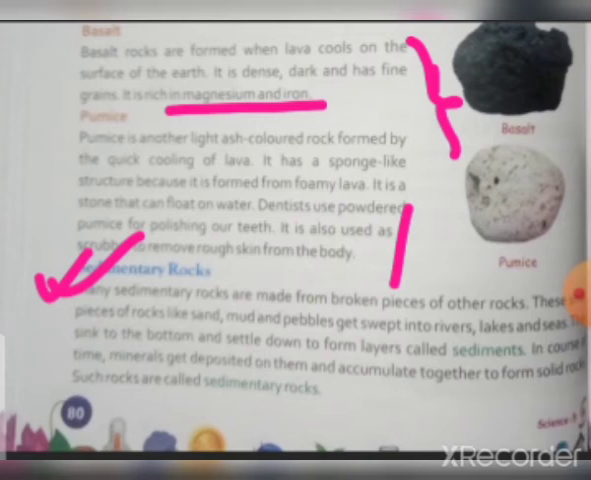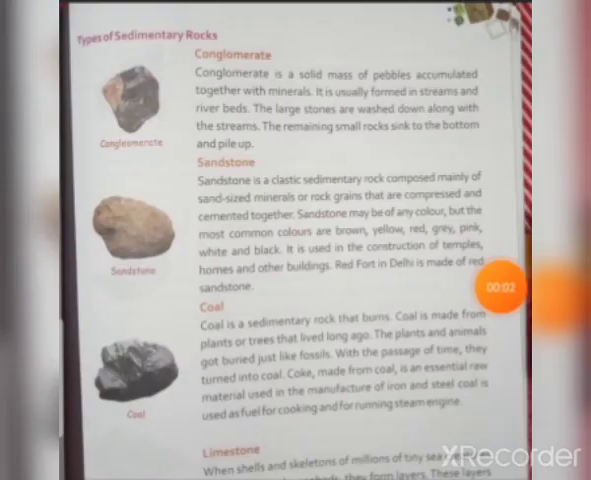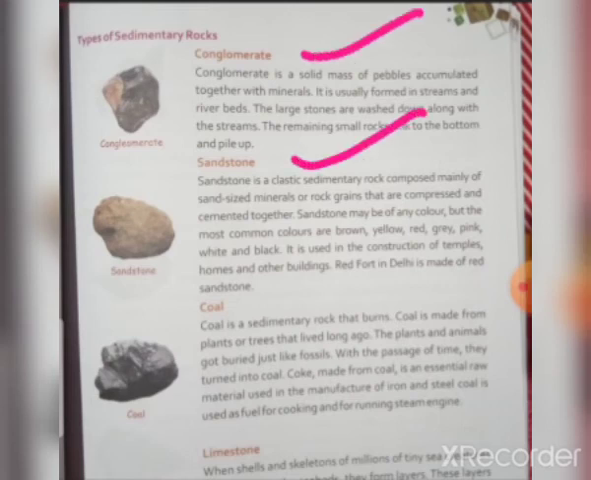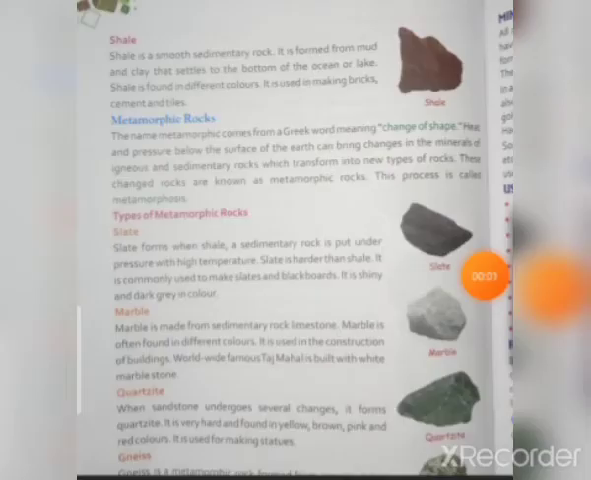Okay, here are the types of sedimentary rocks. Like the igneous rock, sedimentary rocks are subdivided into different types. So what are the subdivisions? They are conglomerate, sandstone, coal and limestone. All of you read in detail about these four types. And another type of sedimentary rock is shale. So all of you read in detail about the types of sedimentary rocks.